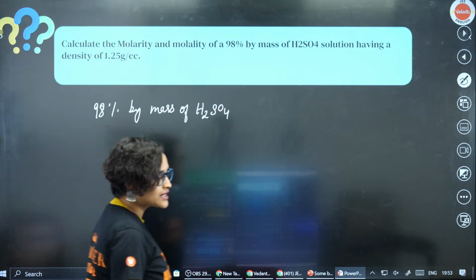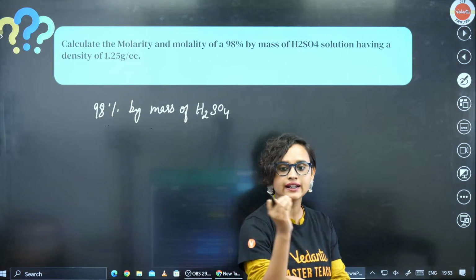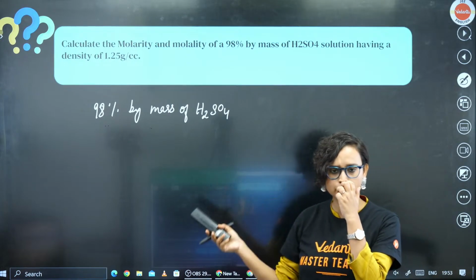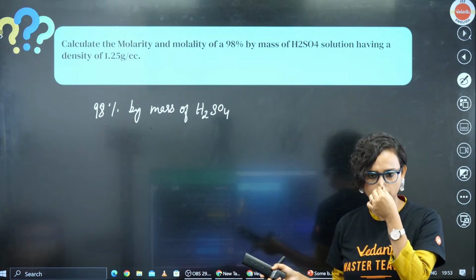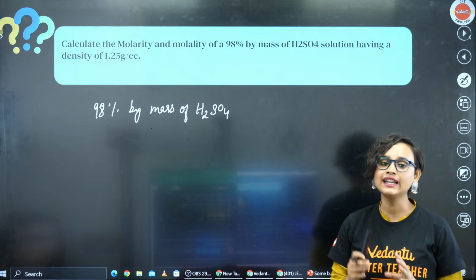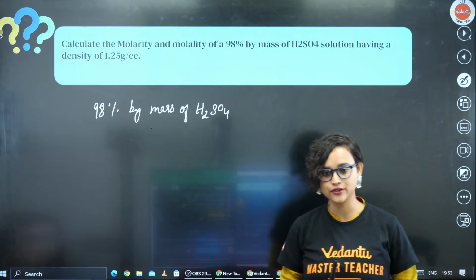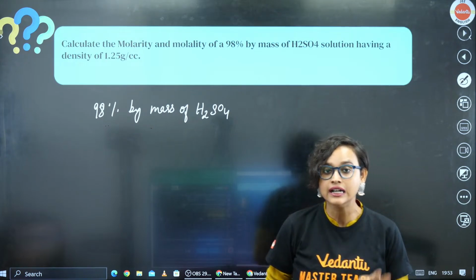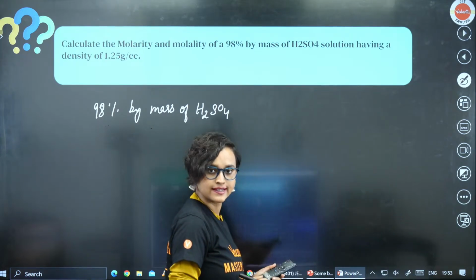H2SO4, which means that in 100 gram, the moles of solute we have moved out of it. So if 98% by mass of H2SO4 is given, that means that in 100 gram of solution, 98 gram H2SO4 is there, right?